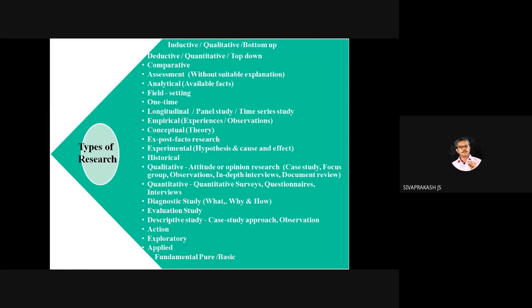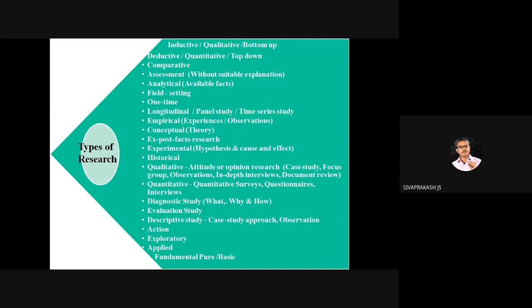So to solve that particular problem, people go for action research. This is the main difference between applied and action research. Applied research and action research are almost the same, but in applied research we are able to develop a theory.